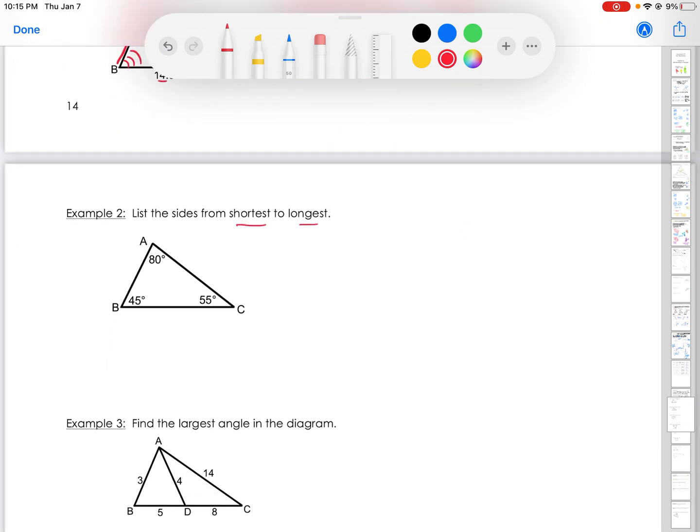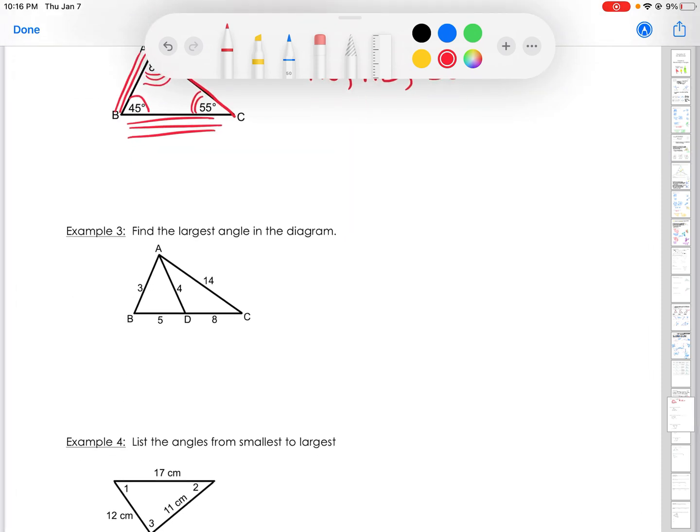Listing from shortest to longest on sides, same concept, just start with the angles. So the smallest angle is 45 degrees. That means that our smallest side is going to be, even though it is not drawn to scale, our smallest side here is AC. The middle angle is 55 degrees, which means that our middle side is AB. Again, not drawn to scale. We're just going by the numbers. And then lastly, we have 80 degrees up here, which is our largest, which means this side is our largest or longest.